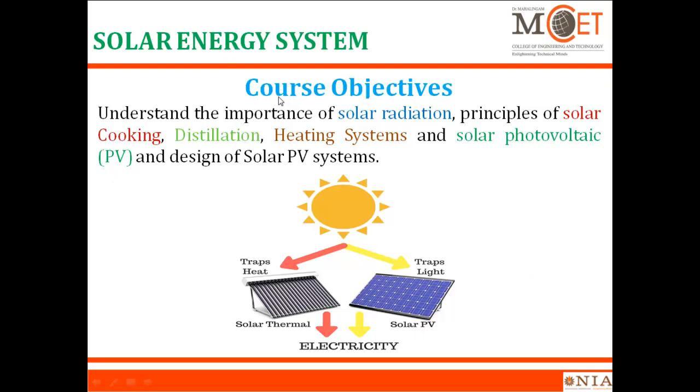The course objective of this subject is to understand the importance of solar radiation, principles of solar cooking, distillation, heating system, and solar photovoltaic, and design of solar PV system. This is the main objective of this course. In this we are going to discuss how light energy is generated from the sunlight, how heat is trapped, and how we are going to get the electricity. This will be discussed in the 5 units in the solar energy system.